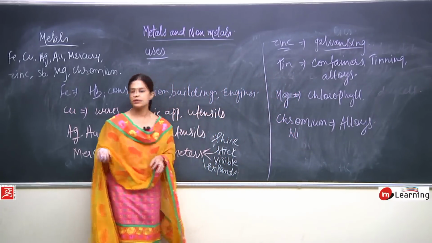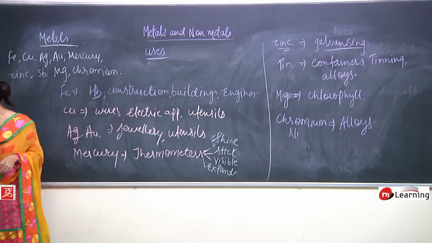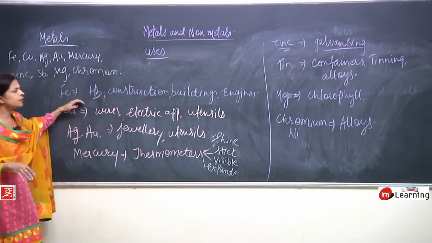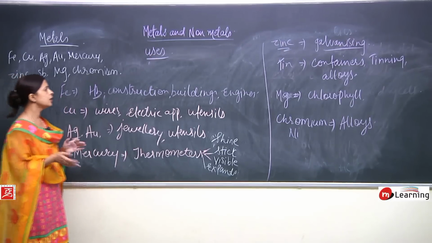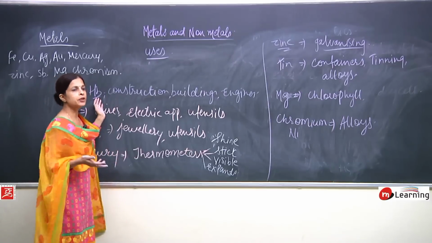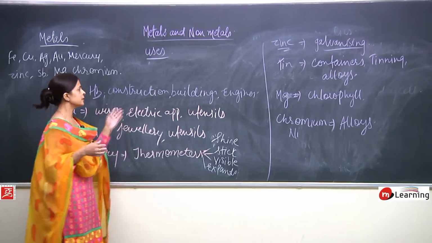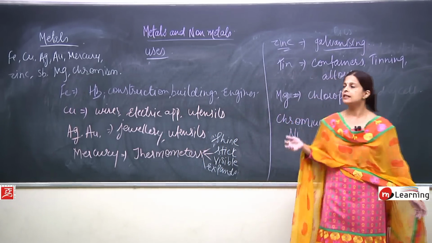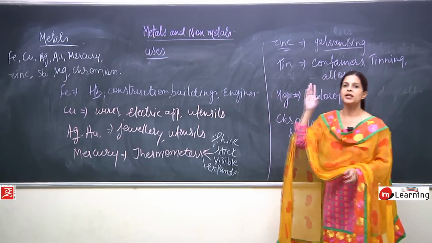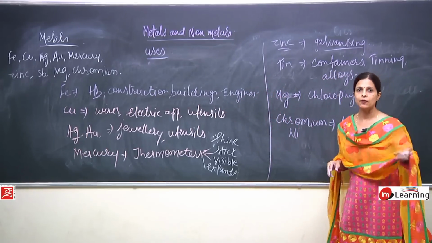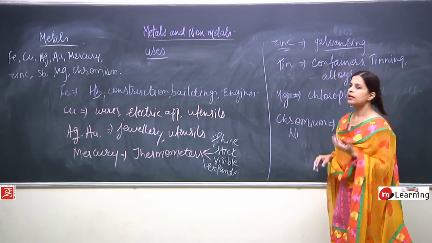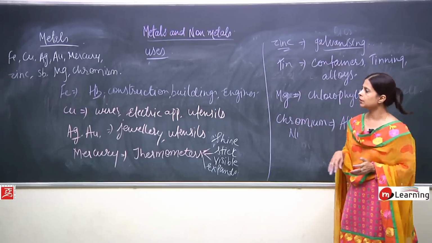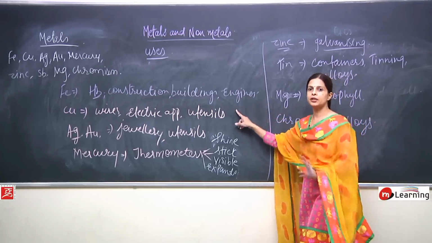So this was about the uses of metals. Here we have iron, with a big list of uses. It is present in hemoglobin, and used in construction, buildings, engines, machines, vehicles, gadgets. Now copper is a very good conductor of electricity, and it is used in making wires and electrical gadgets. And even utensils, nowadays we use copper utensils in kitchens, as it is also a very good conductor of heat.